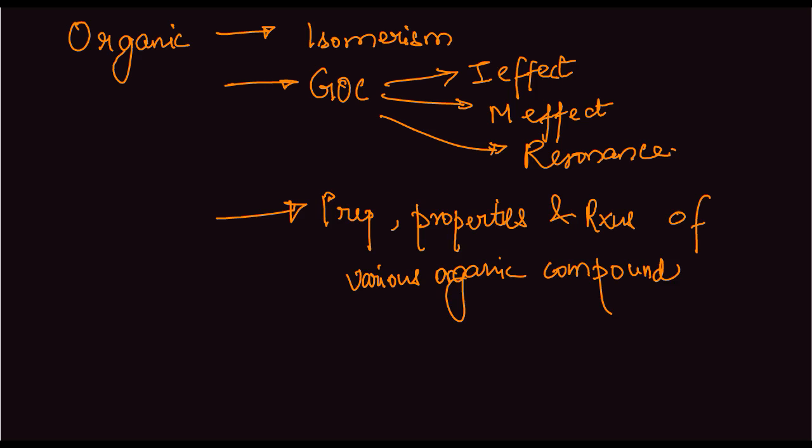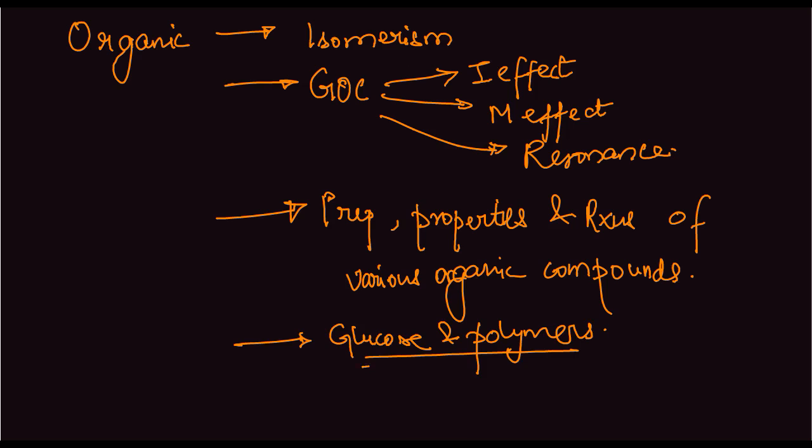And there's another topic which is not so important, which is glucose and polymers. Now, you can expect one or two questions from this, but not so many. Also, it's a very easy topic once you know the rest. These, I would say, isomerism is very important, and these effects are very important.